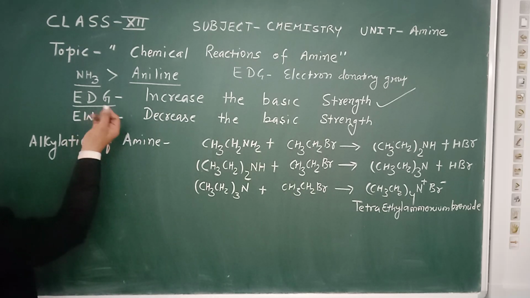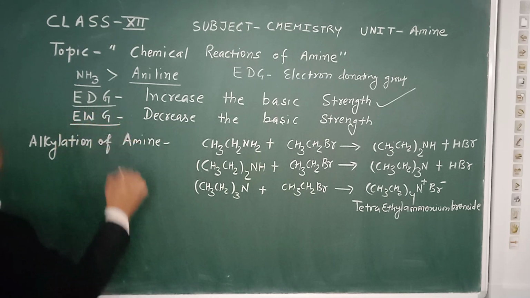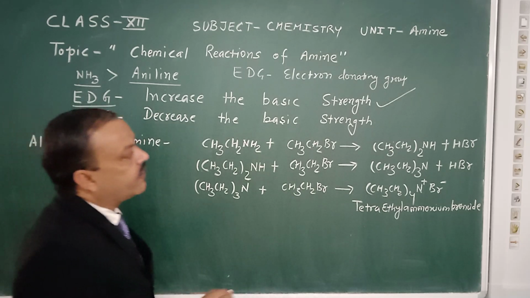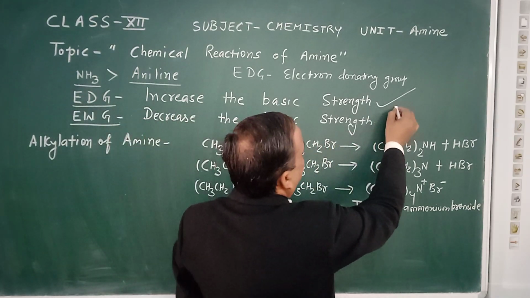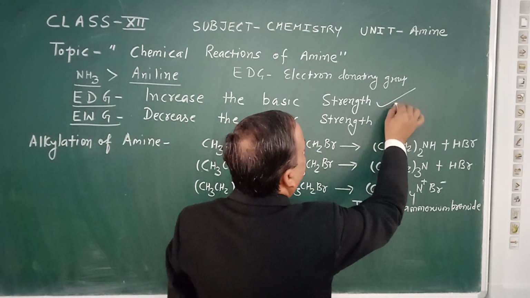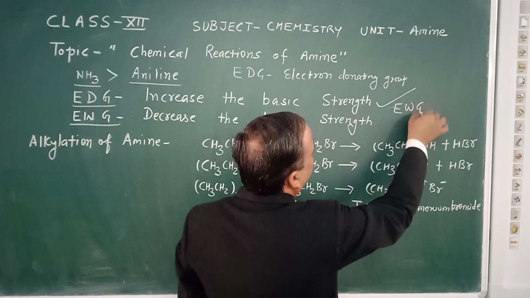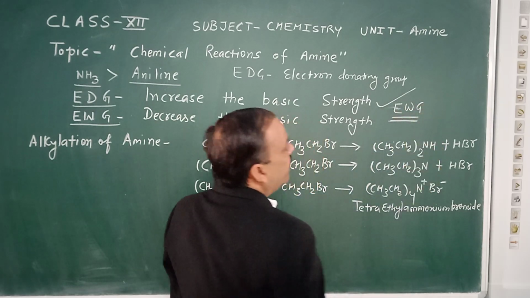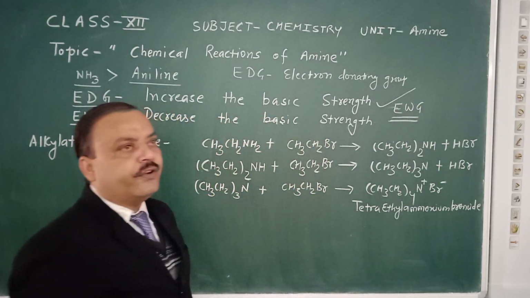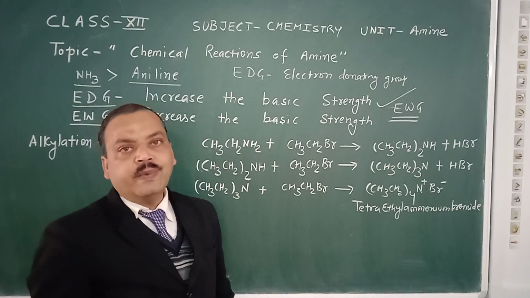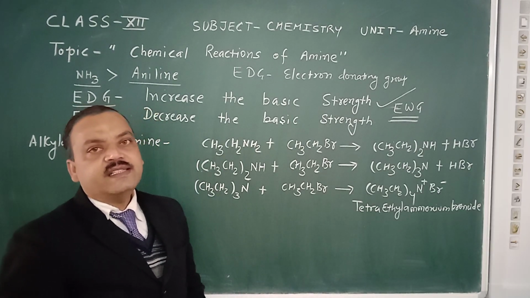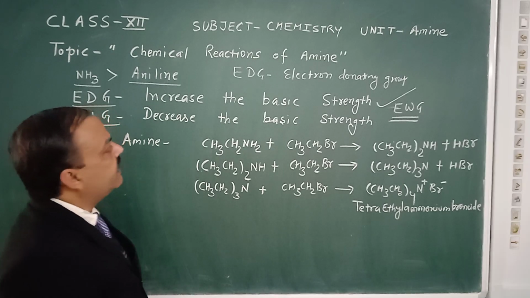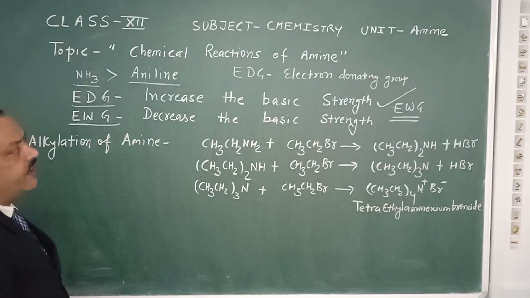In the second case, when we add an electron withdrawing group (EWG) like the nitro group, it will decrease the electron density on the benzene ring.